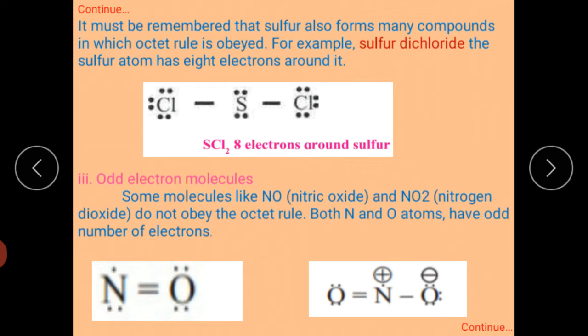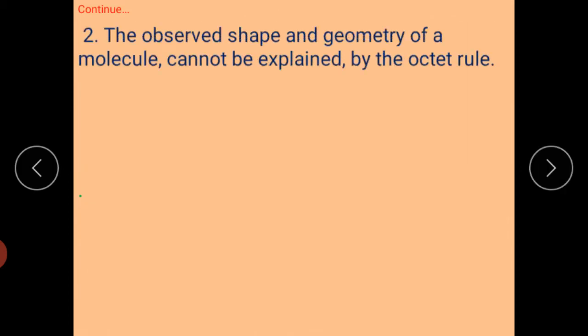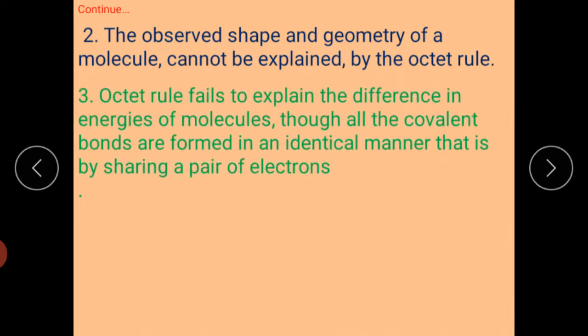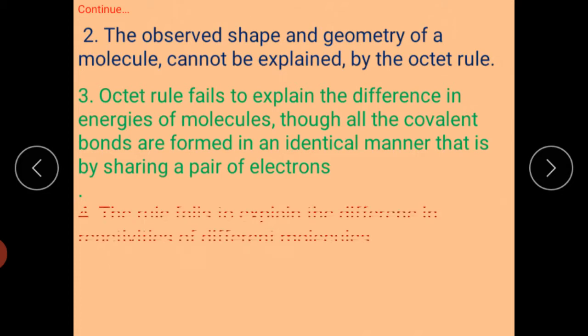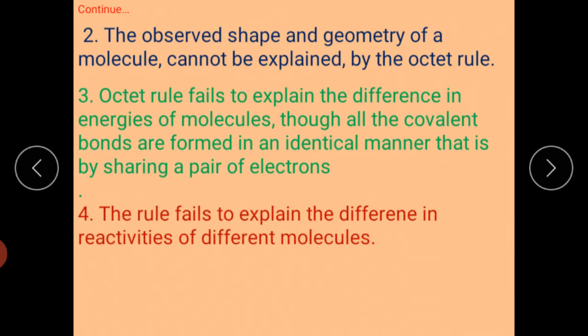Another limitation of the octet rule is that it does not explain reactivity, shapes and geometry, as well as the difference in the energies of formation of molecules. It does not explain the difference in energies in the formation of covalent bonds, and the rule fails to explain the difference in reactivities of different molecules.